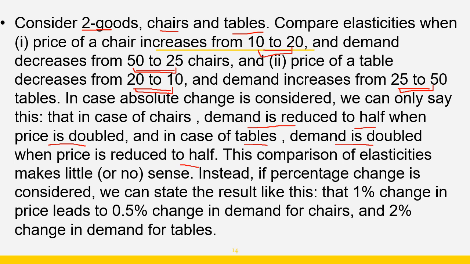This is the observation in the case of absolute change. Now this comparison of elasticities makes no sense. Instead, if I take percentage change, then I will say that 1% change in price leads to 0.5% change in demand for chairs and 2% change in demand for tables. So this is the reason that we consider percentage change instead of absolute change, so that our comparison becomes easy.